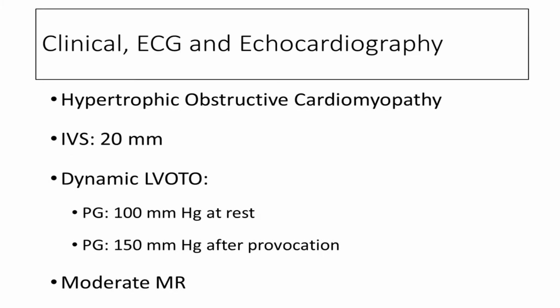His clinical, electrocardiographic and echocardiographic findings suggested that patient had hypertrophic obstructive cardiomyopathy. His basal IVS thickness was 20 mm and he had dynamic LVOT obstruction. His peak gradient at rest was 100 mm of mercury, and on provocation peak gradient across LVOT was up to 150 mm Hg. He had a moderate mitral regurgitation.